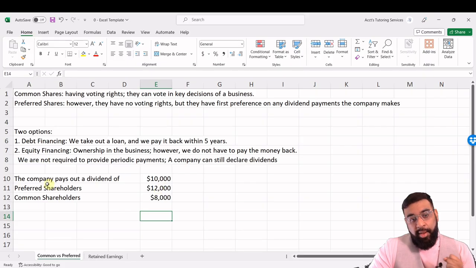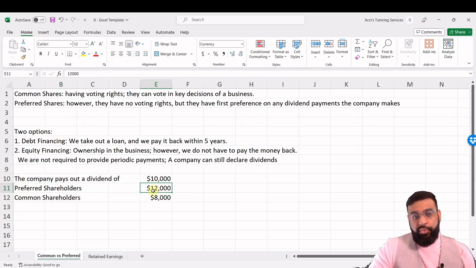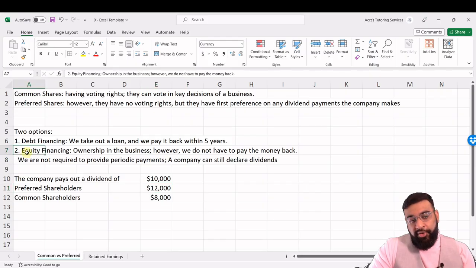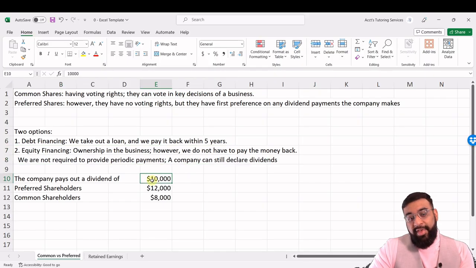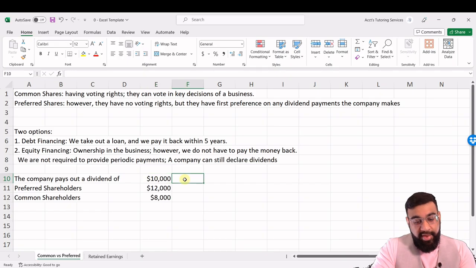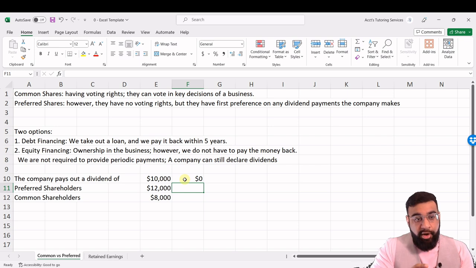And since the company does not have the full amount to fulfill the preferred shareholders' entitlement, that doesn't matter, because remember, under equity financing, a dividend is not an obligation unless it's declared. So since it only declared $10,000 in that year, that's all they have to pay out. But let's just say hypothetically that they declare $0 of dividends. That means that in 1 year, the company does not have to pay out dividends at all to preferred shareholders and common shareholders.